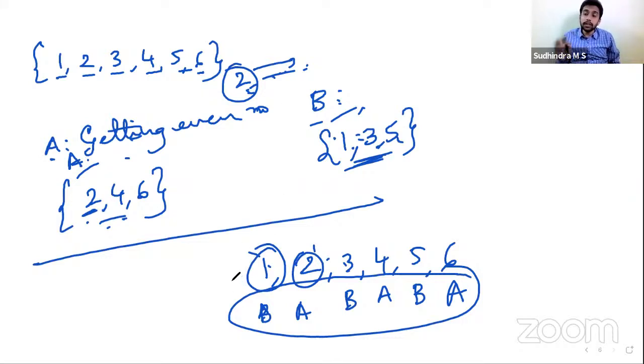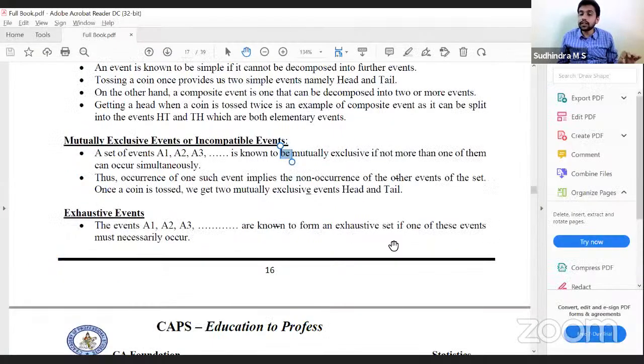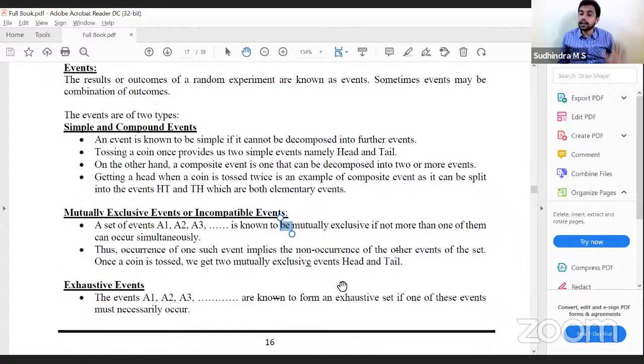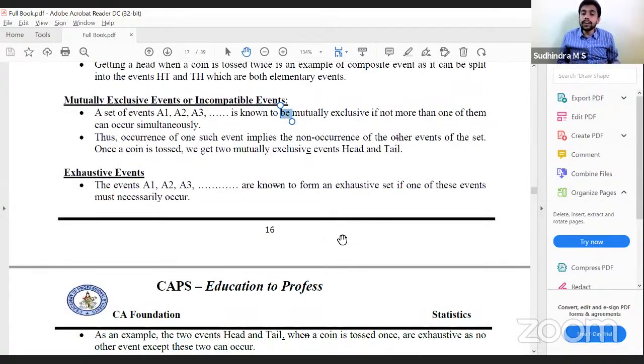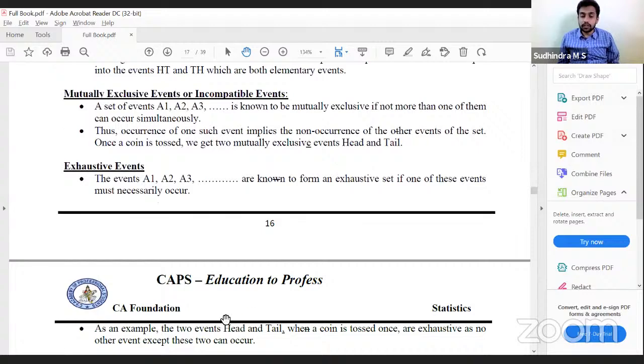When will two events A and B be exhaustive events? When the probability of A plus probability of B is 1. When the probability of both is 1, we call them exhaustive events. Two events are known to form an exhaustive set if one of those must necessarily occur. As an example, head and tail when a coin is tossed are exhaustive because you should get either head or tail. Therefore, no other event except these two can occur. Therefore they are exhaustive.